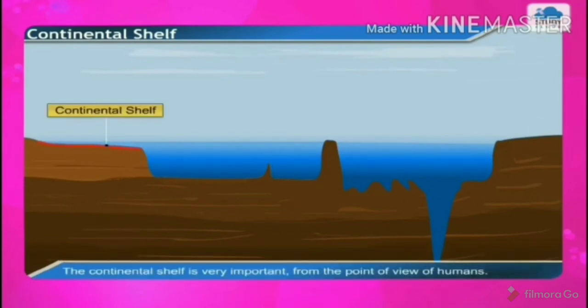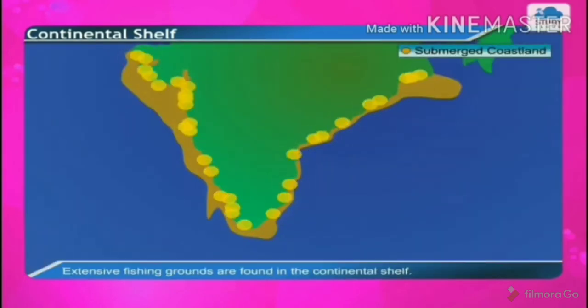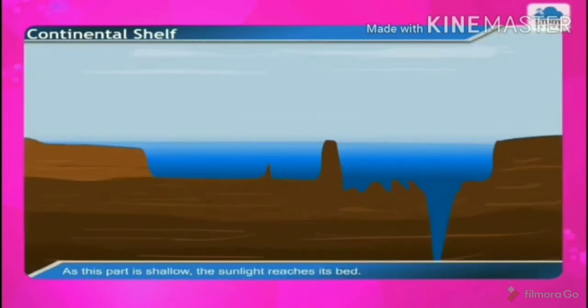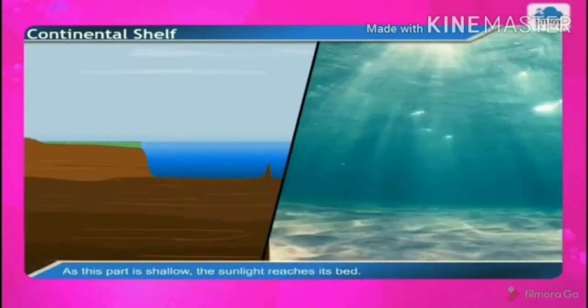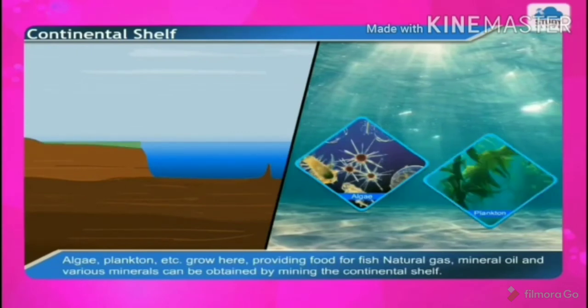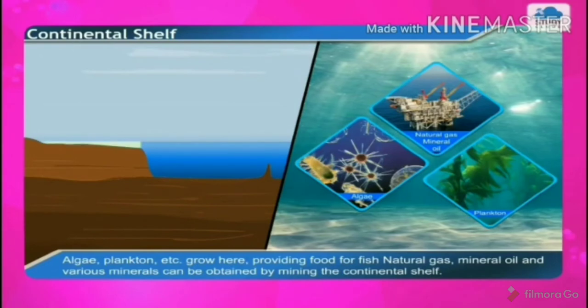The continental shelf is very important from the point of view of humans. Extensive fishing grounds are found in the continental shelf. As this part is shallow, the sunlight reaches its bed. Algae, plankton, and so on grow here, and this is food for fish.